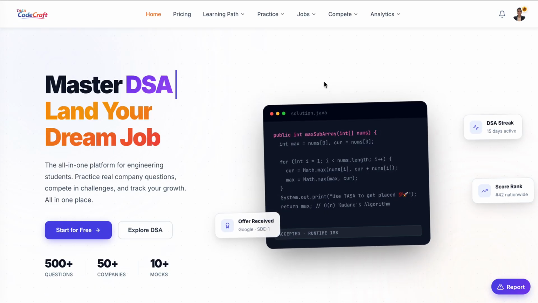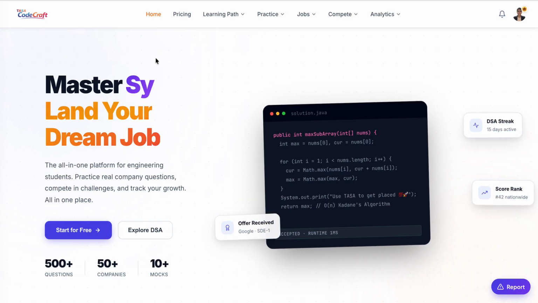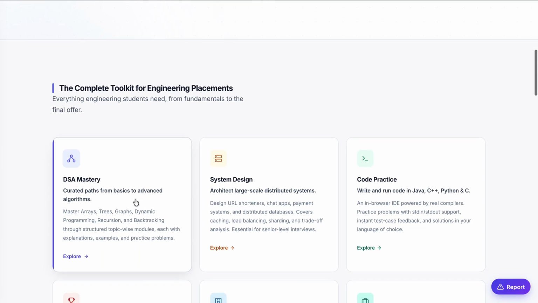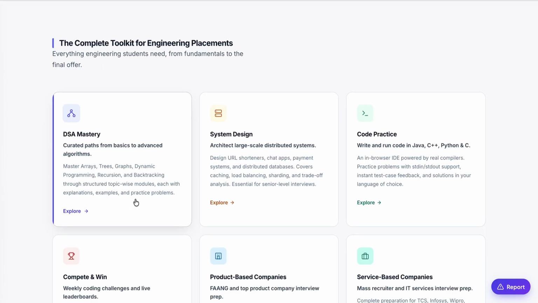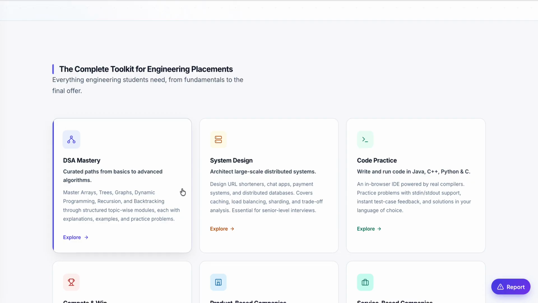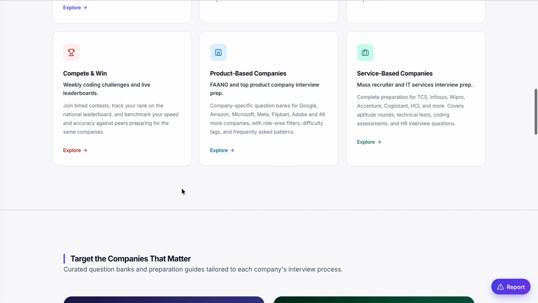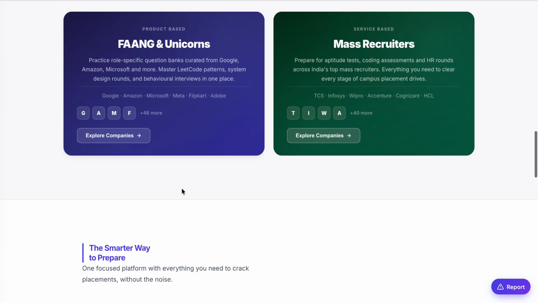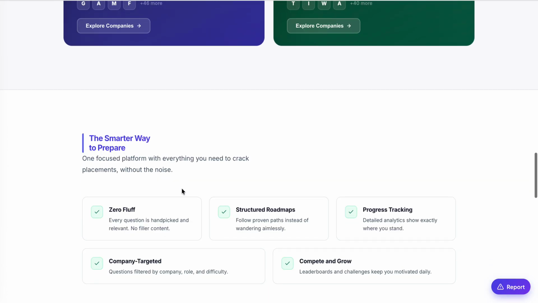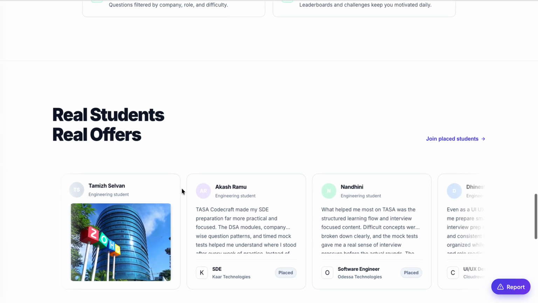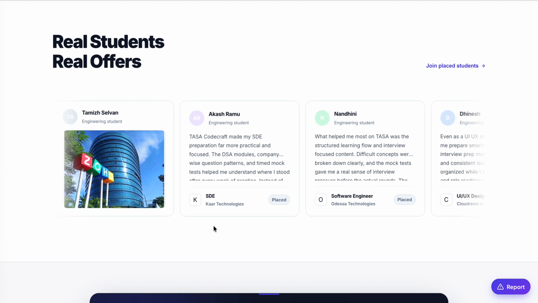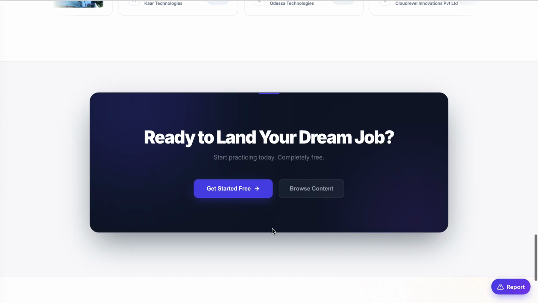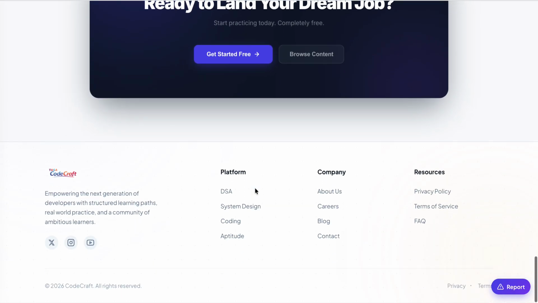So this is the TASA CodeCraft. This is the home page, and if you go down, we just have details about all you can see in this website, like DSA, system design, product based companies. These are some of the direct URLs you can go to, and these are some of the real students' offers who have benefited by using TASA CodeCraft, and it's absolutely free to use at the start.